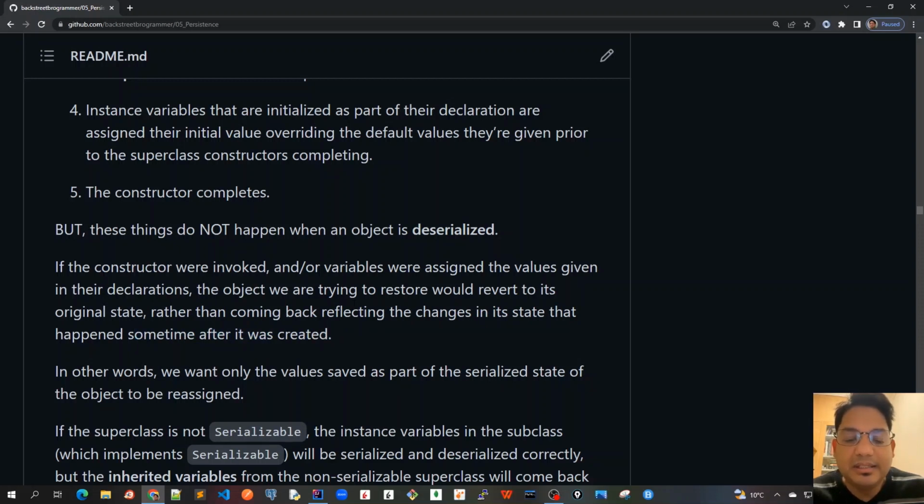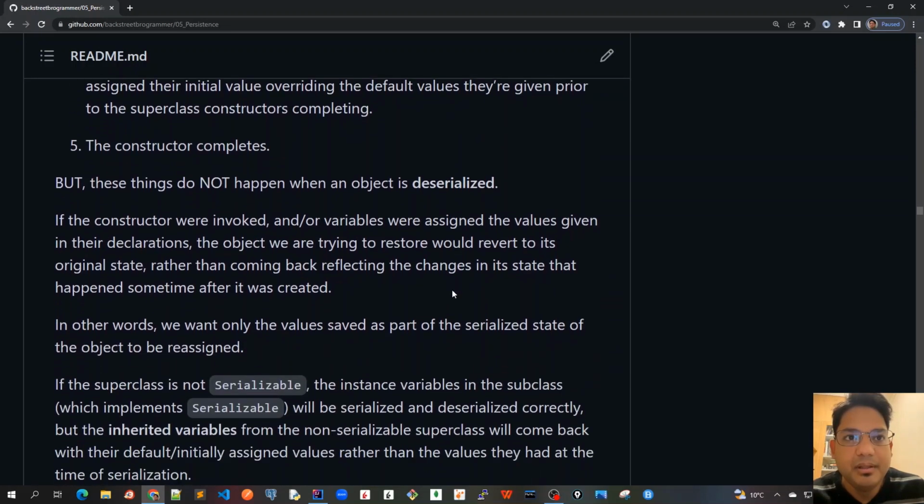So we do serialization when we have an object in a particular state, and we want the same state to come back once we deserialize it. If we call the constructors the same as the new operator, going through all these 5 steps above, then it will be restored to its original value and lose whatever state it had before serialization. This is what we don't want during the deserialization process. We want exactly the same state as it was just before the serialization.